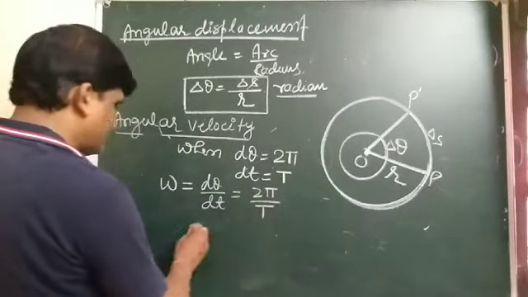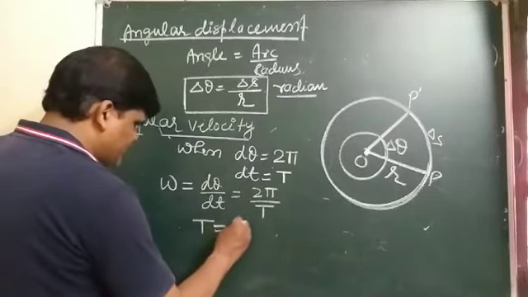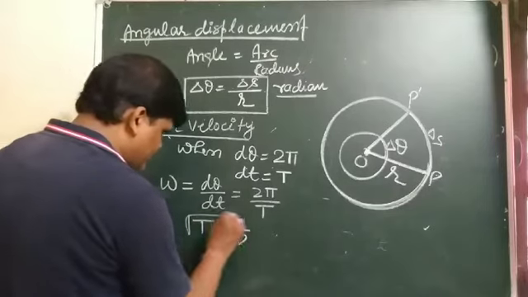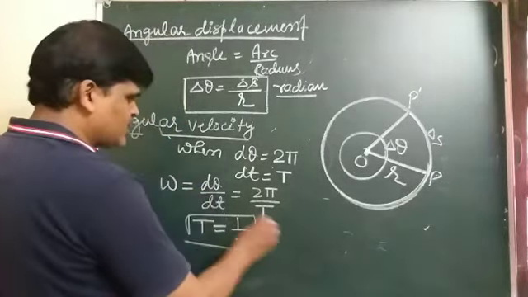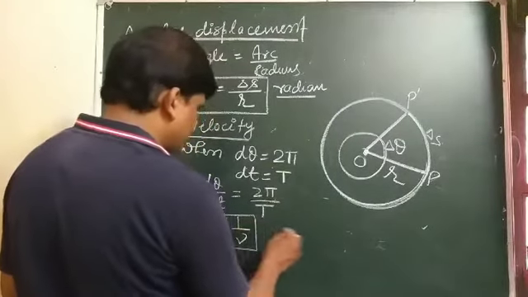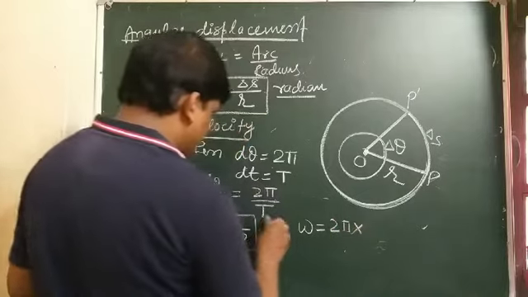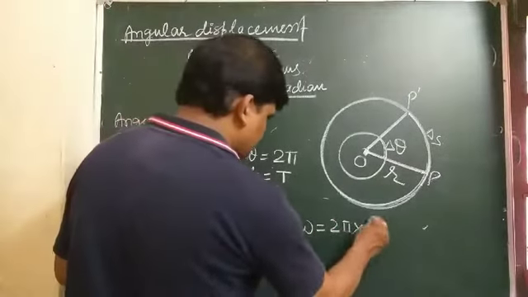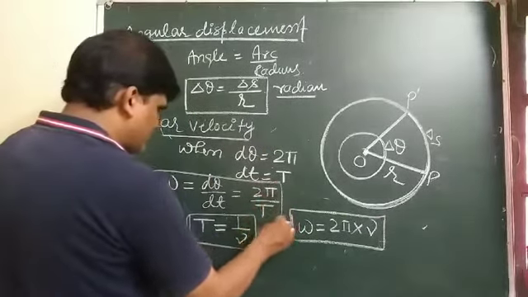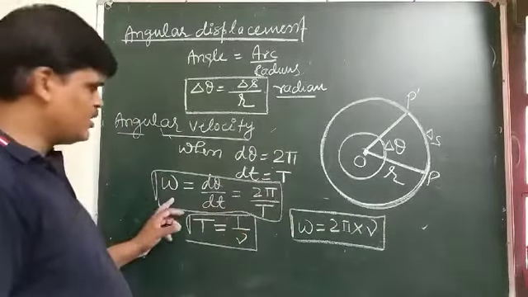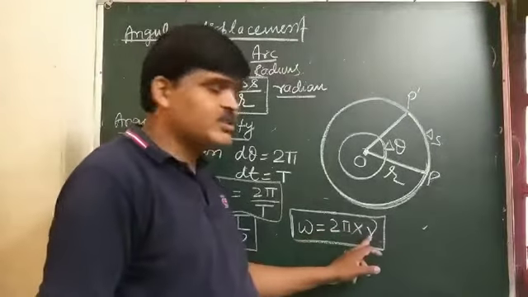And student, there will be a time period and a frequency. You know that frequency and time period are reciprocal to each other. So one formula of omega is 2 pi by T, and omega can also be written as 2 pi nu, where nu is the frequency.